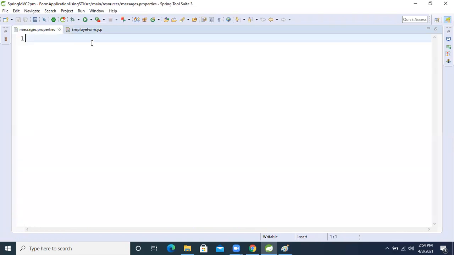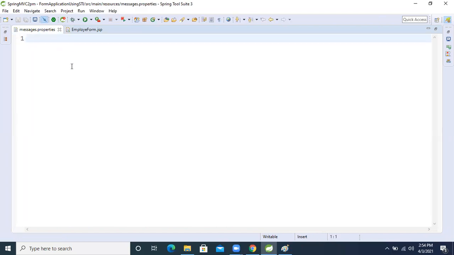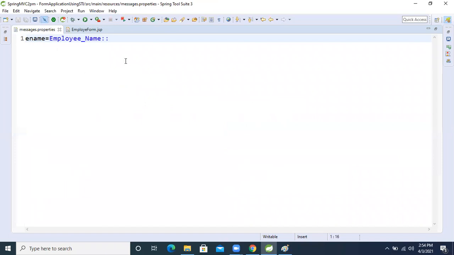What is the first name? I'm giving the key name as ename, and pasting the value here. Then another one is there, so copy this one. What is the other name? EPWD, password, right? PWD. Paste it.